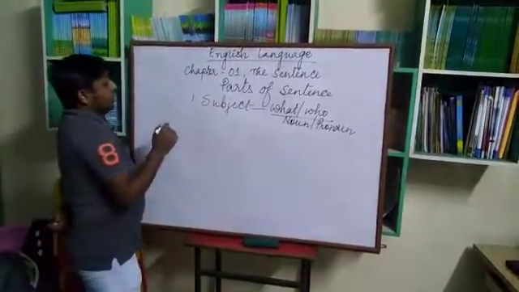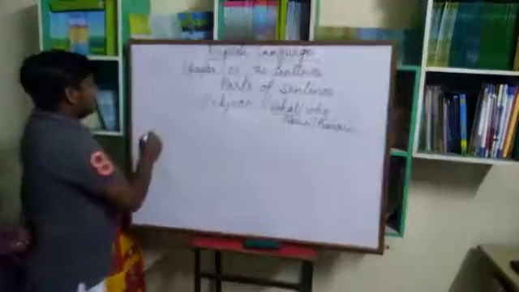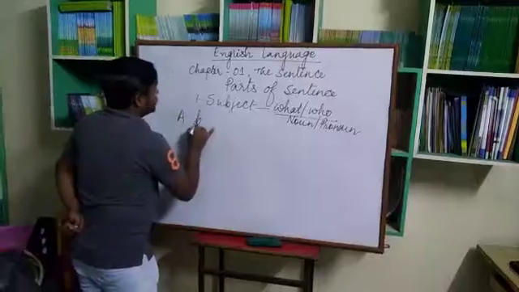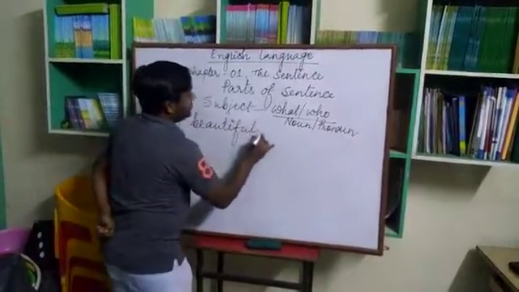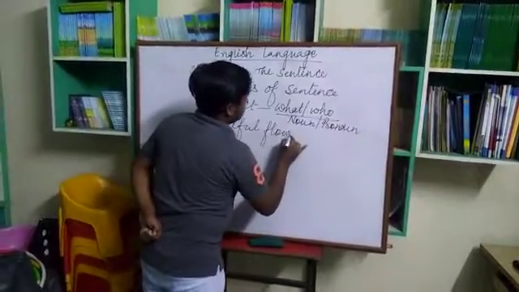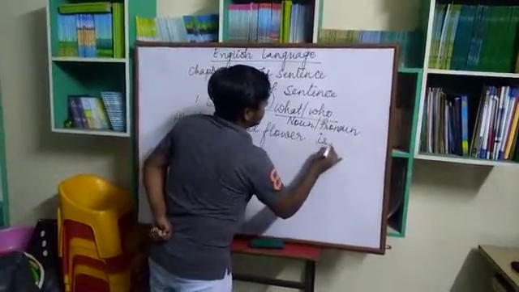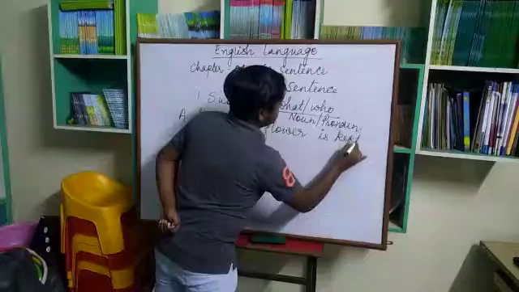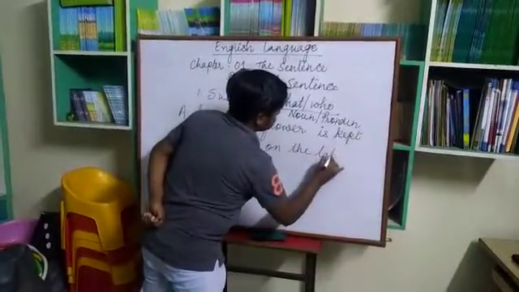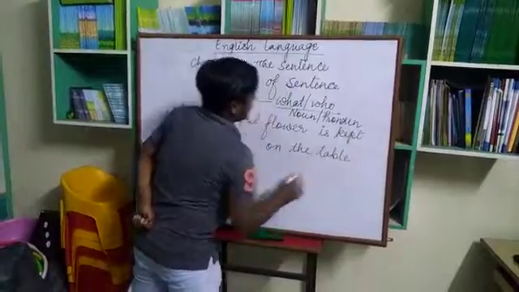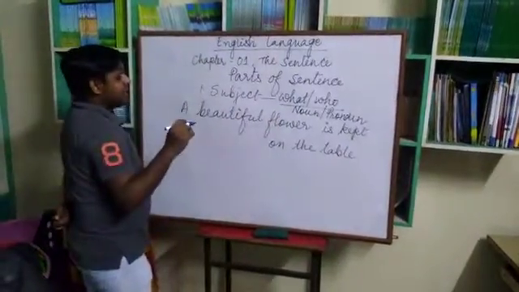Okay, now another example. Sometimes if I say, a beautiful flower is kept on the table. So what is the subject here?